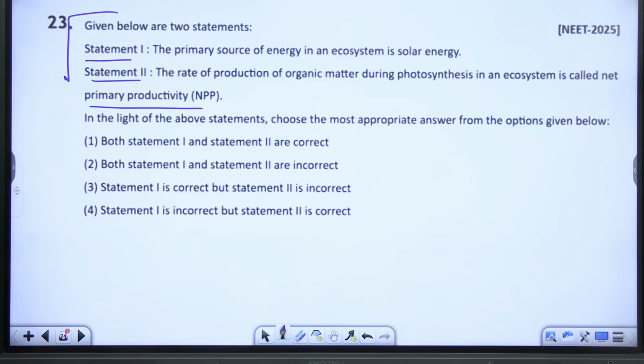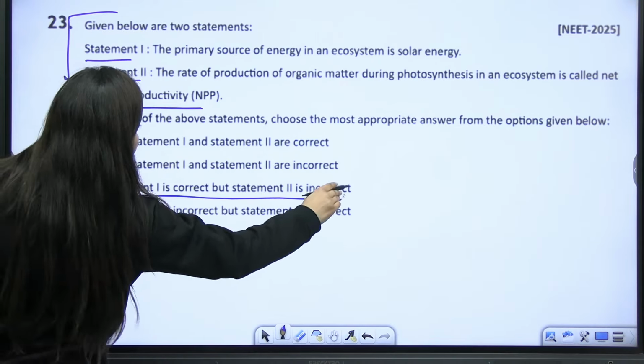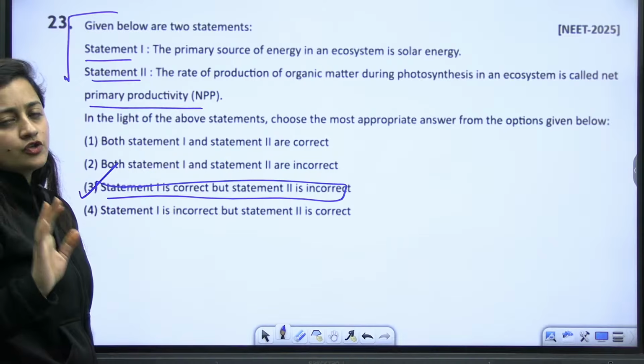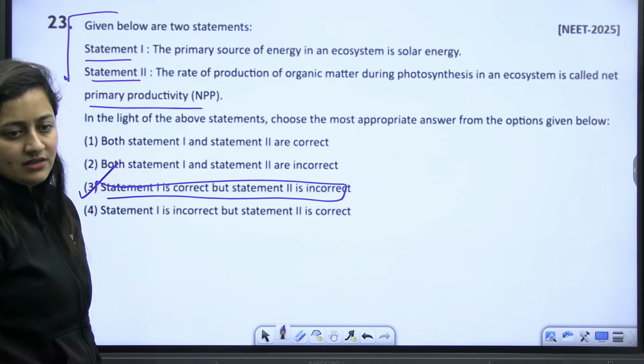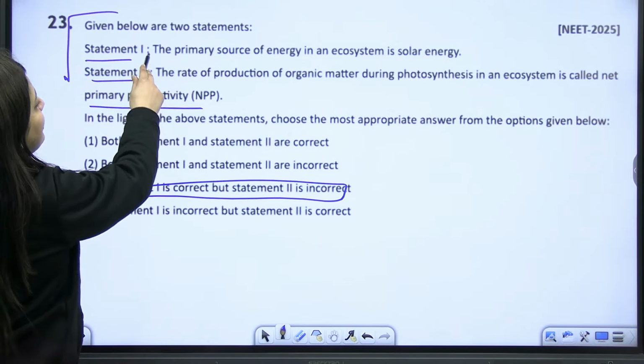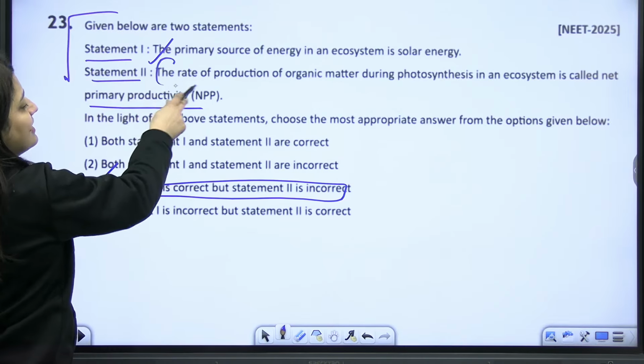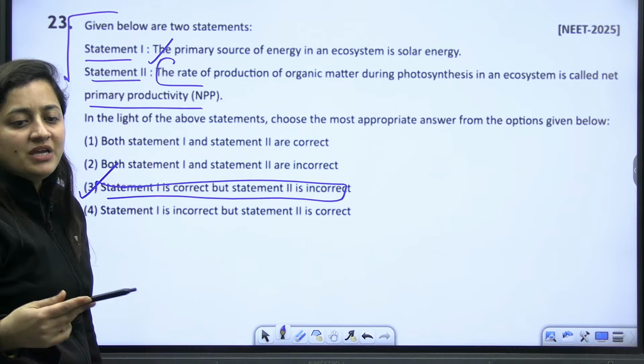Quick. If you are able to answer the questions here, then trust me, it is clear that you have understood the chapters. Beta, one is correct. The second one is incorrect here. It is not NPP, it is GPP.